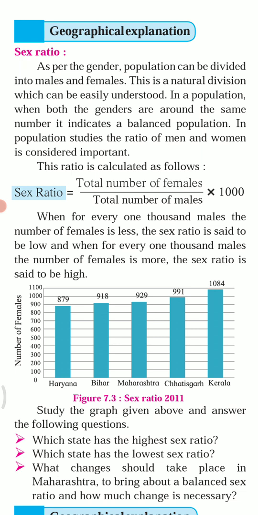So children, population can be subdivided as per the groups given above, that is, sex ratio structure, age structure, occupational structure, rural urban structure, and literacy structure.